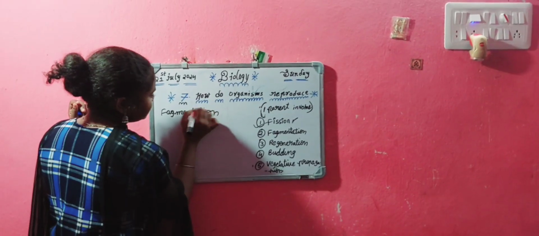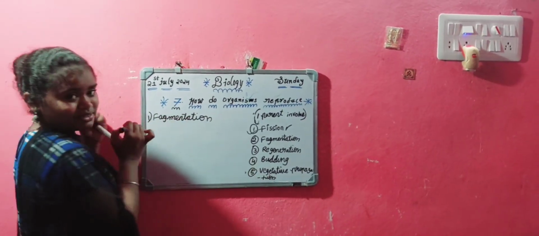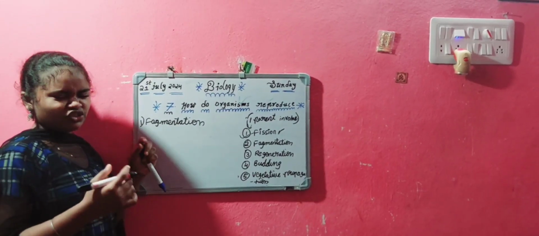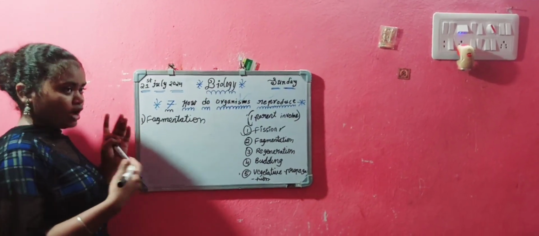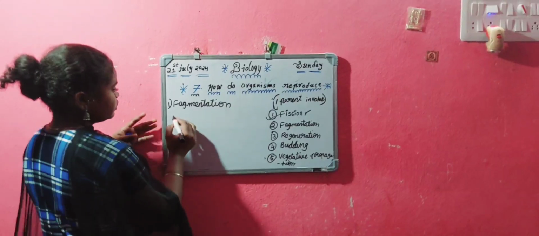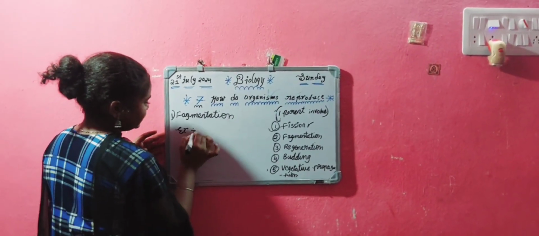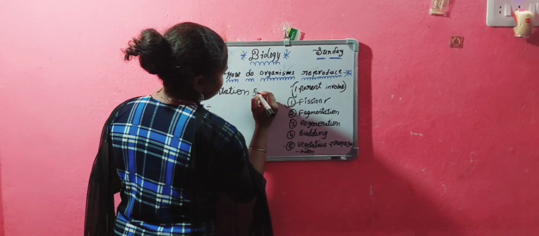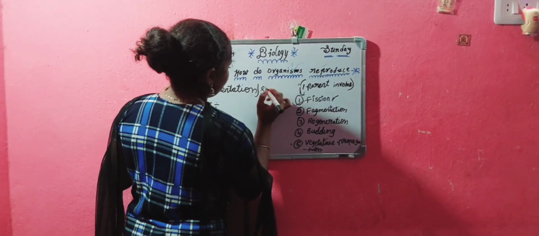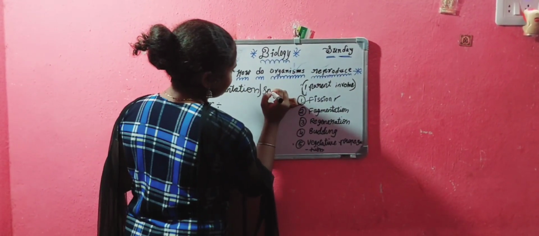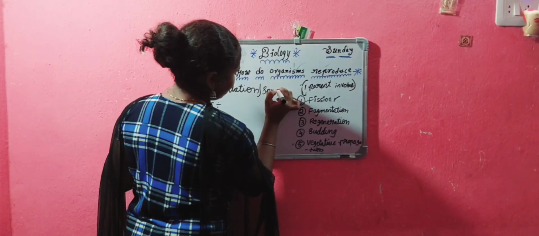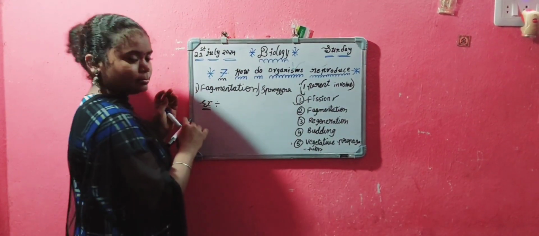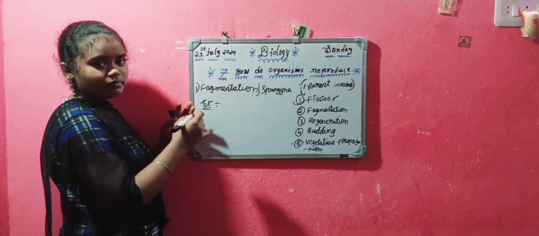Fragmentation means cutting into small pieces. For example, you have to easily induct your brain. We have to say one example. Okay. Example for fragmentation is Spirogyra.